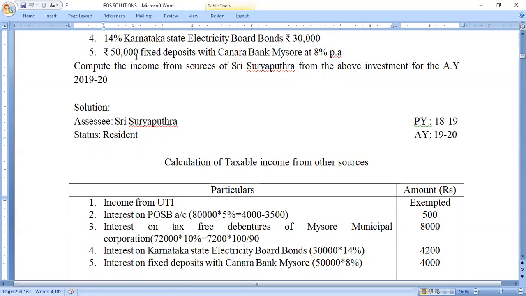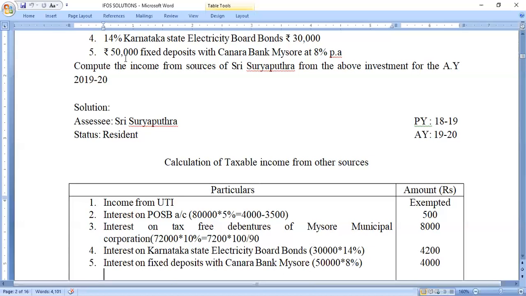Last one, rupees 50,000 fixed deposit with Canara Bank, Mysore, at the rate of 8% per annum. So it is nothing but interest on fixed deposit. The condition is that if the income is more than 10,000 rupees, then it is subjected to TDS. Means if in the problem they have given the interest directly, we need to check the amount. If it is more than 10,000, it's a net amount, so we need to do the gross up.